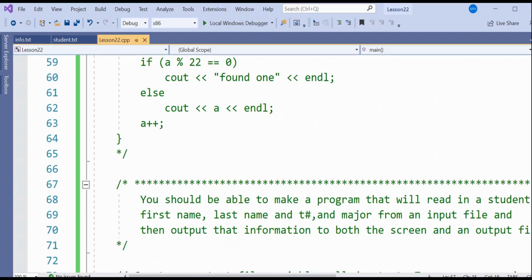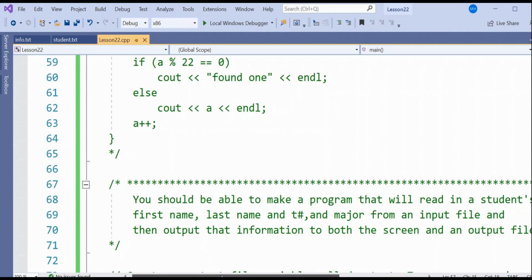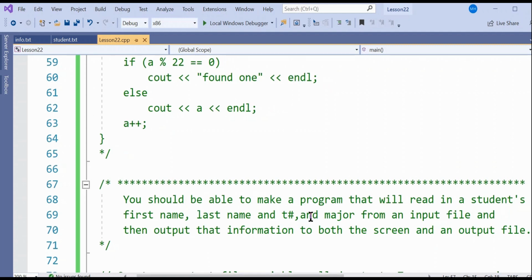Now, you should be able to make a program that will read a student's first name and their last name and their T number and the major from an input file, and then output that information to both the screen and an output file. Well, I already created an input file, and it's called